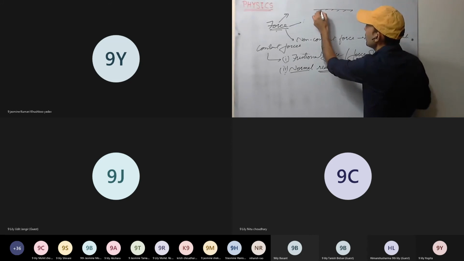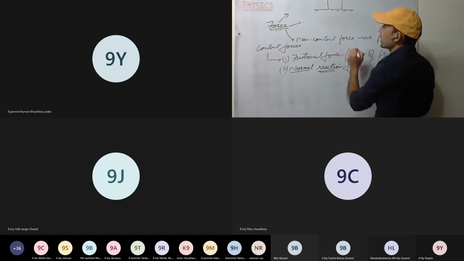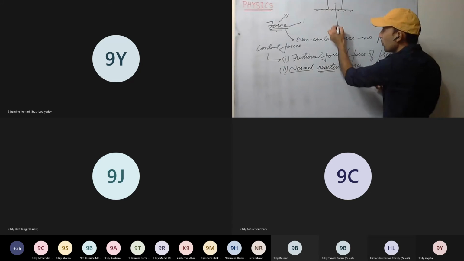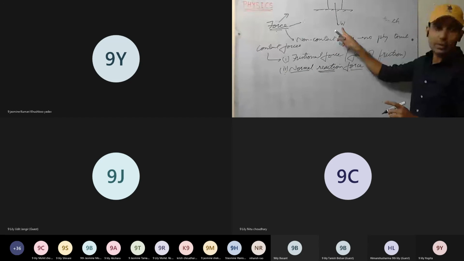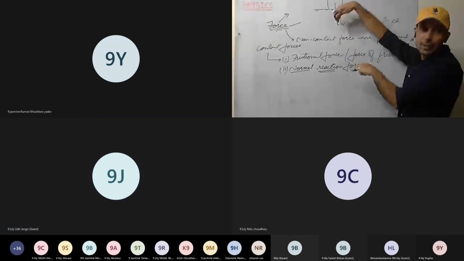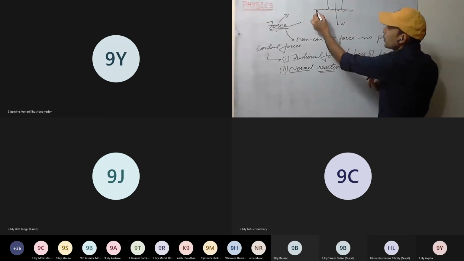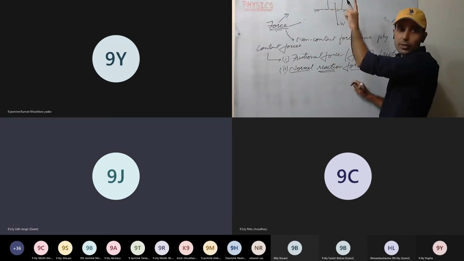Consider this as a tabletop. I have placed a block over it. So it will be applying a force downward equivalent to its weight. It wants to go down because force is being applied. But what is resisting? This tabletop is resisting its motion. It means it is applying the force upward.